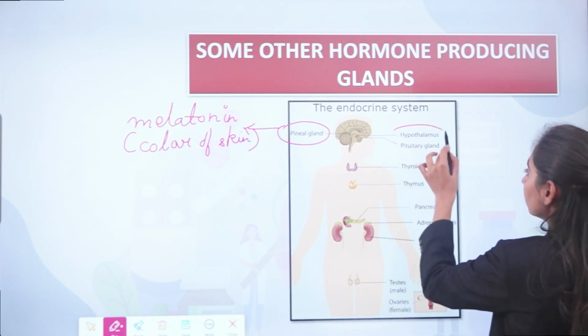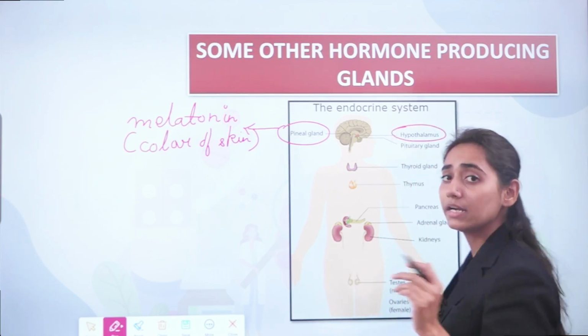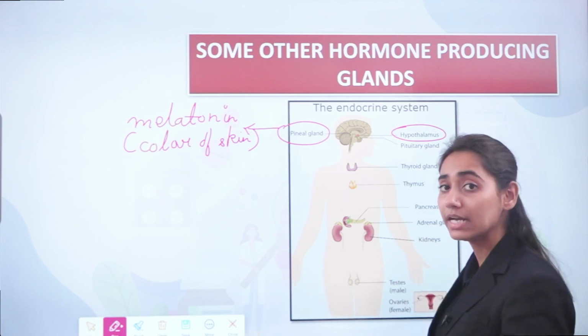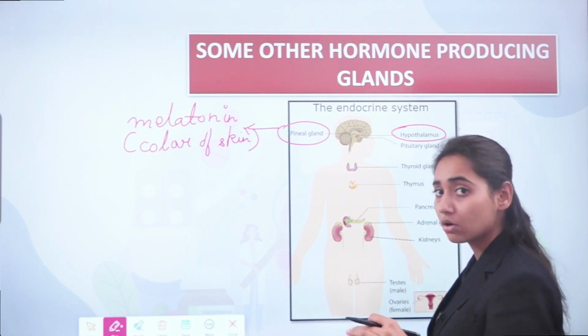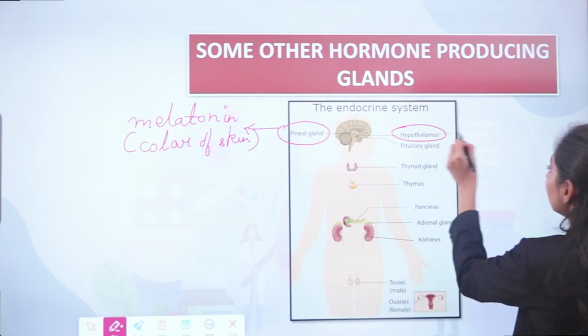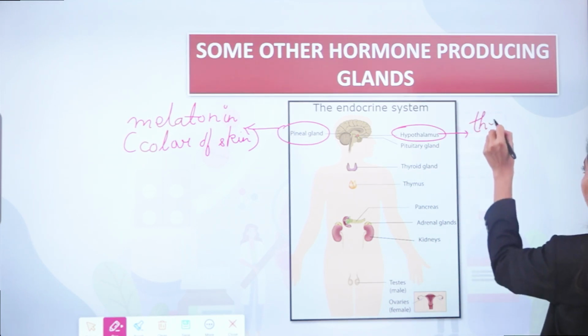Then comes the hypothalamus. Hypothalamus is located in your midbrain. It is regulating the functioning of the other hormones of the body, as well as it helps in thermoregulation as well.